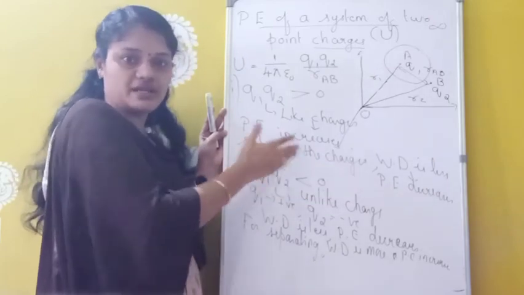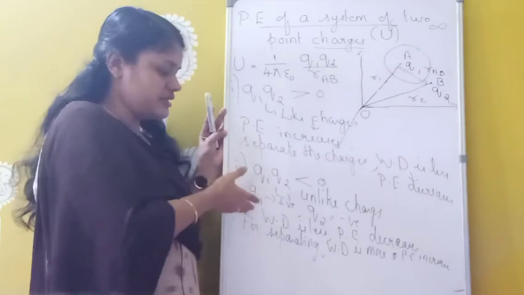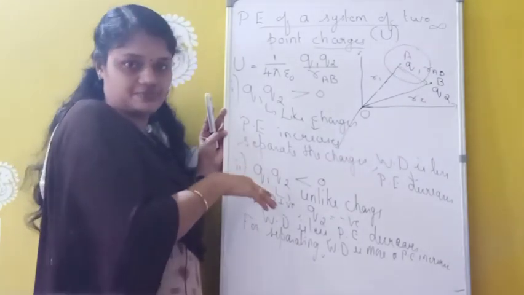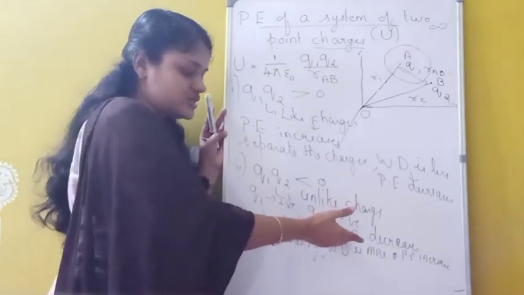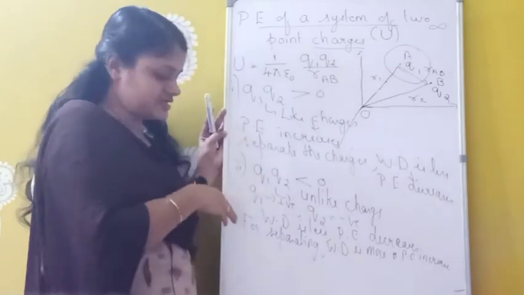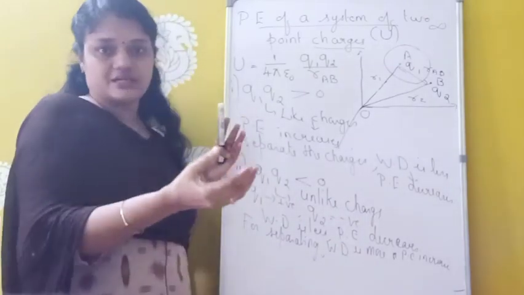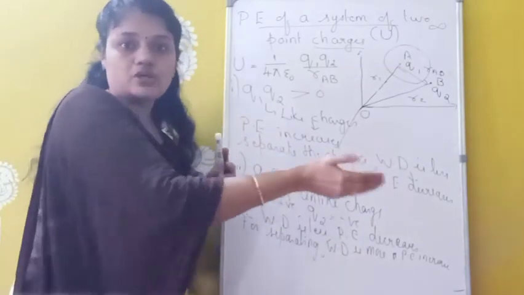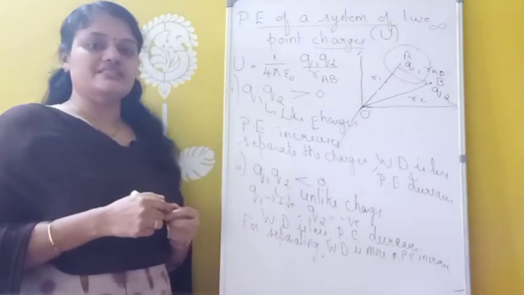One may be positive, another one may be negative only. So here work done should be less. Okay. So whenever work done is less, what about potential energy? It may be decreasing. But if we want to separate the charges, their work done should be more and potential energy will be increasing there.